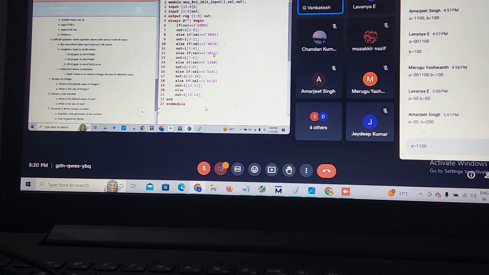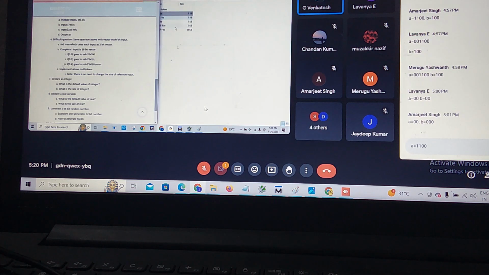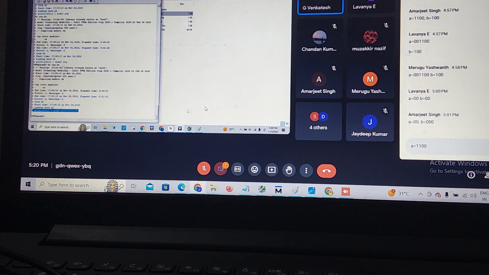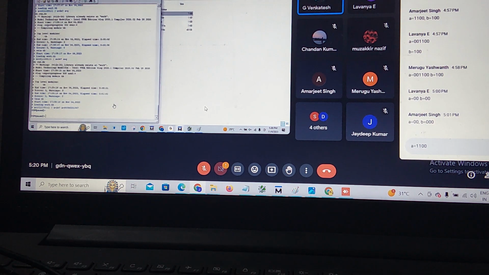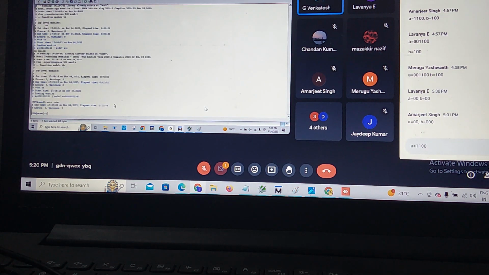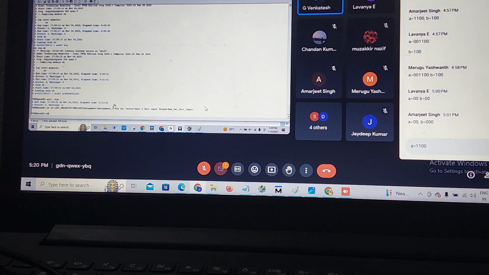Based on selection line. Lavanya, do you understand what you asked me earlier? Yes, sir, now I got it, sir. Based on that, you implement in the test bench. Okay, sir. See, I will run this code. Please study the question at least 2 times, until you understand. This is a language, not a theory subject or a 10th class exam. You people assume this is a 10th class exam. Don't listen to this class, waste of time.